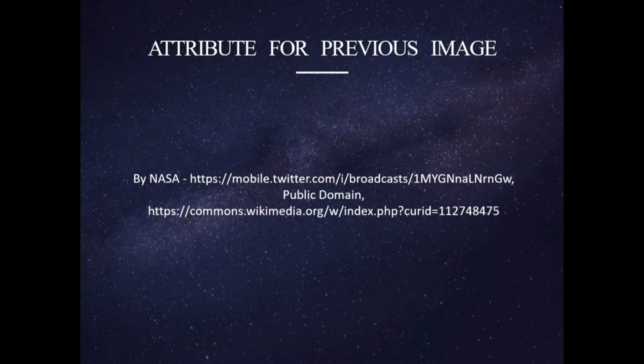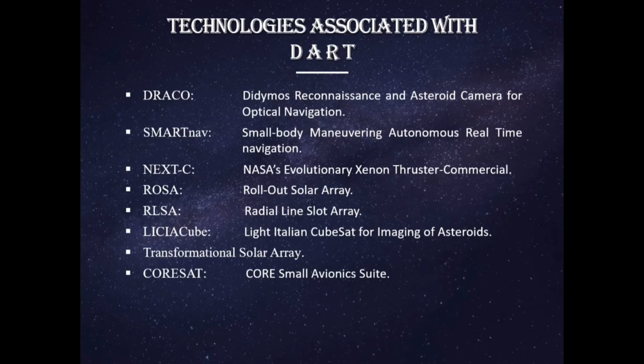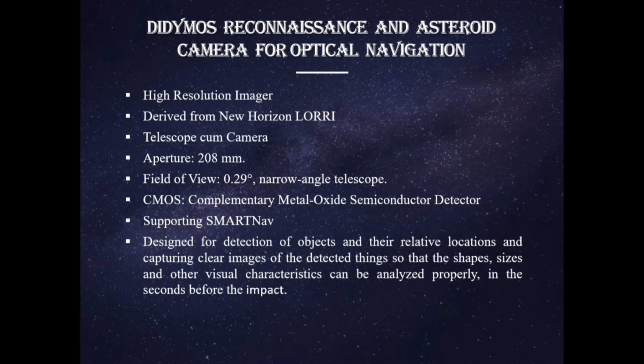This is the attribution for the previous image. So these are the technologies associated with DART. First one is Draco, Didymos Reconnaissance and Asteroid Camera for Optical Navigation. Next, SMART Nav, or Small-body Maneuvering Autonomous Real-Time Navigation. Next, NEXT-C, NASA's Evolutionary Xenon Thruster Commercial. ROSA, Roll Out Solar Array. RLSA, Radial Line Slot Array. LICIACube, Light Italian CubeSat for imaging of asteroids. Transformational Solar Array. CoreSat, Core Small Avionics Suite. Move on to next slide.